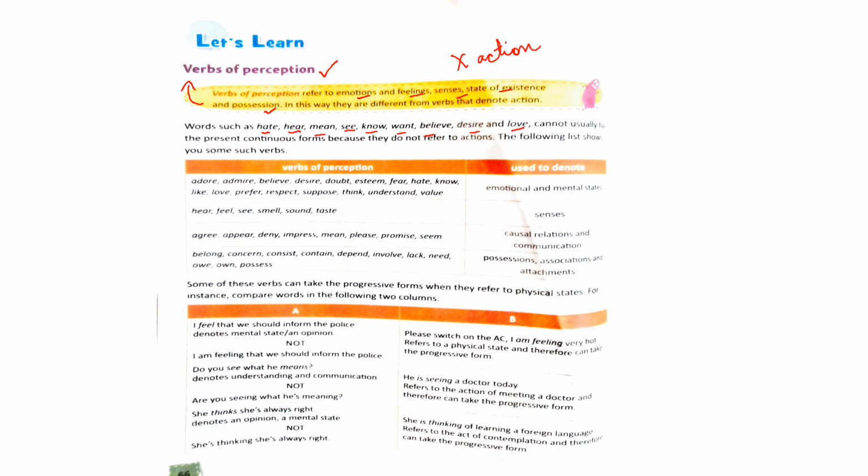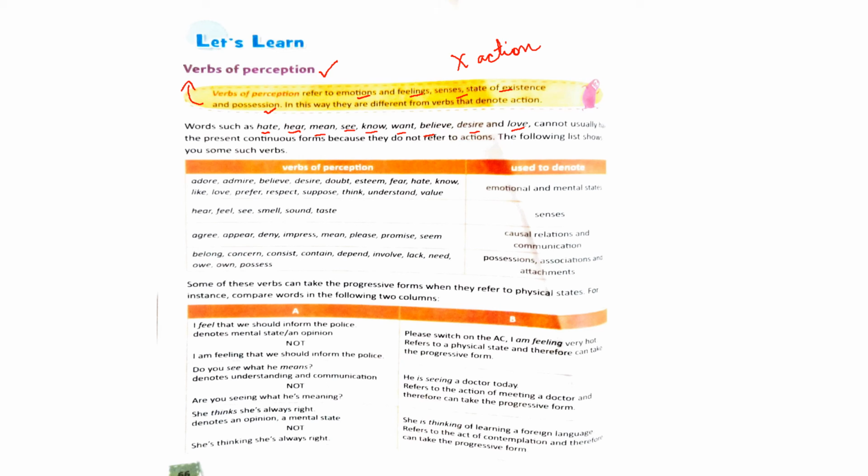They are not denoting any kind of action. Hate refers to a kind of emotion or feeling. Hear refers to a kind of sense. Mean, see, these are not referring to any kind of action. Rather, they are denoting emotions, feelings, senses, state of existence, and possession.